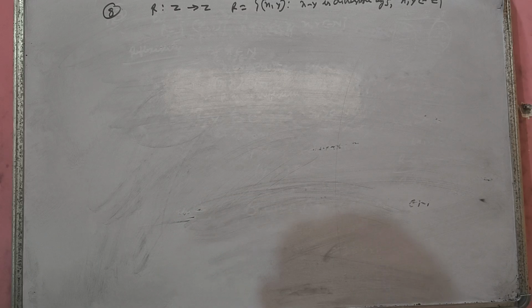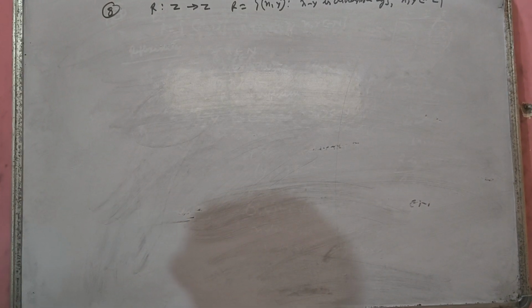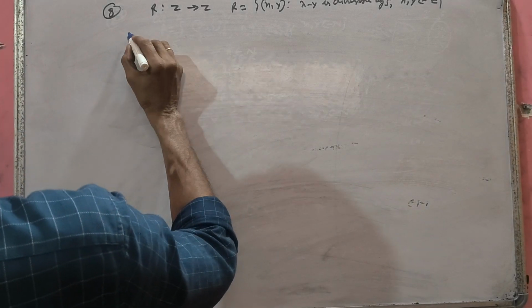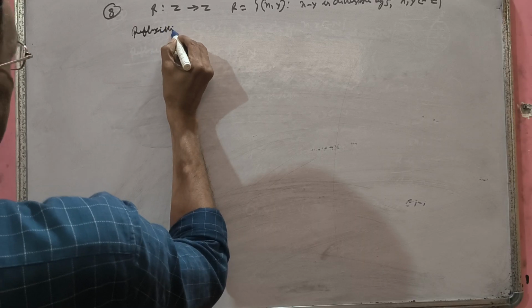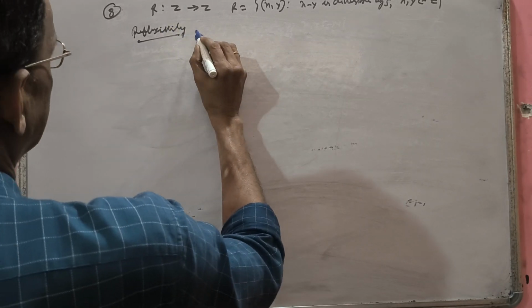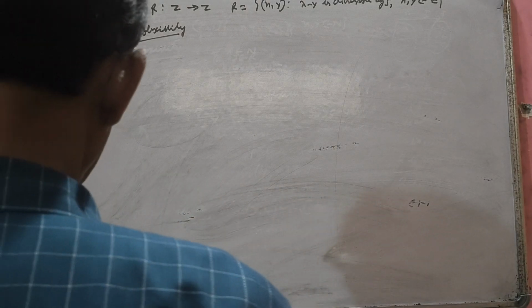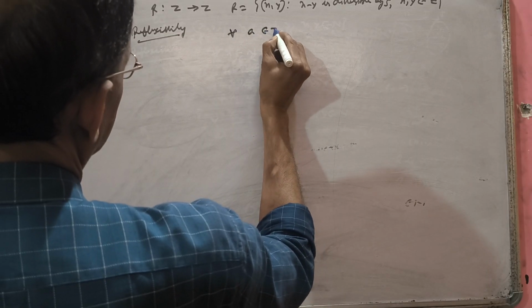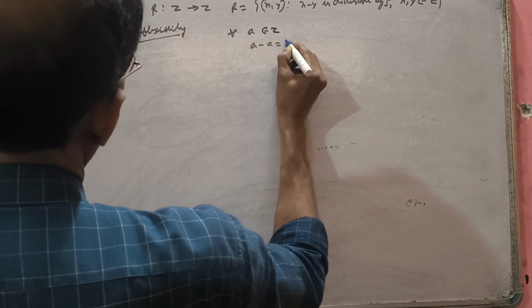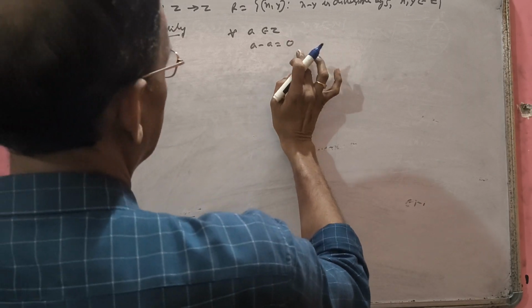First we will check for reflexivity. We are going to check whether R is reflexive. For every a belonging to Z, a minus a equals 0, which is divisible by any integer except 0.